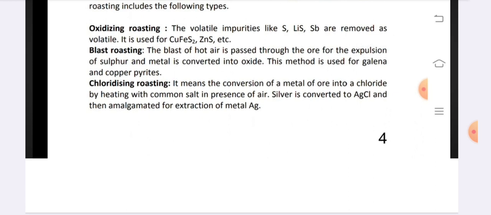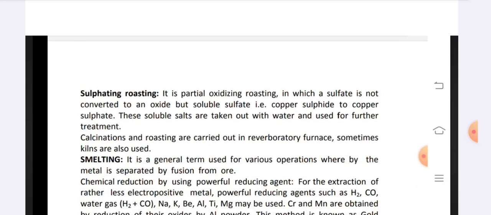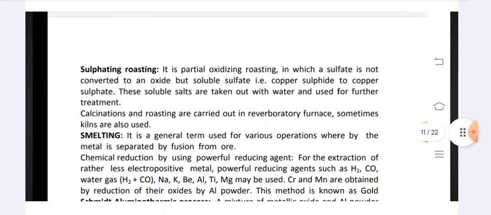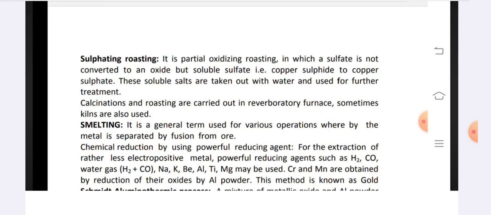Chloridizing roasting. It means the conversion of a metal of the ore into a chloride by heating with common salt in the presence of air. Silver is converted to AgCl and then amalgamated for extraction of the metal Ag. Sulfating roasting. It is a partial oxidizing roasting in which a sulfide is not converted to an oxide but to a soluble sulfate, that is, copper sulfide to copper sulfate. These soluble salts are taken out with water and used for further treatment.